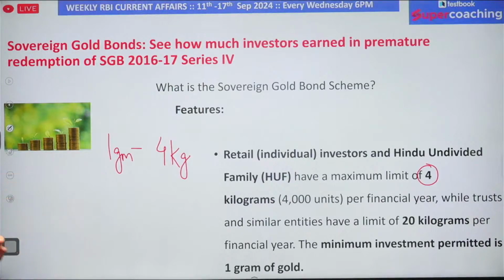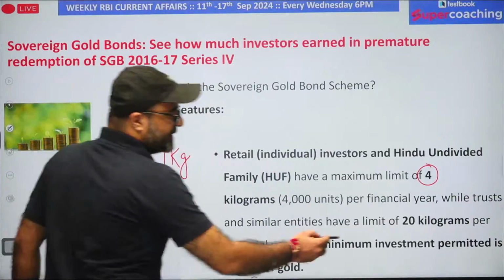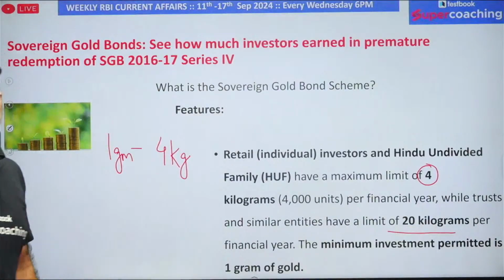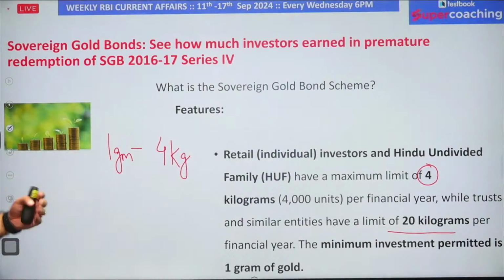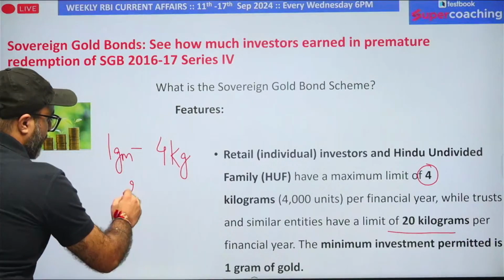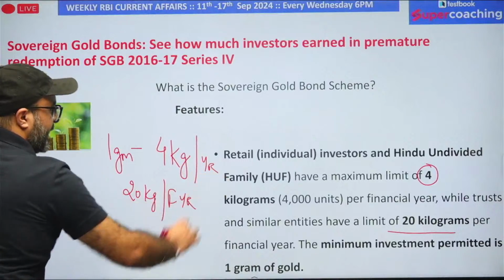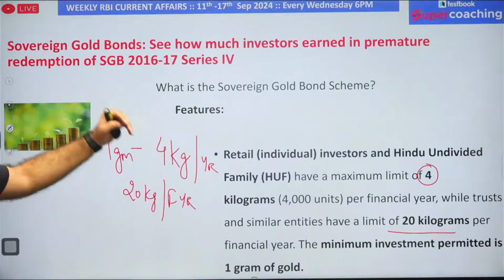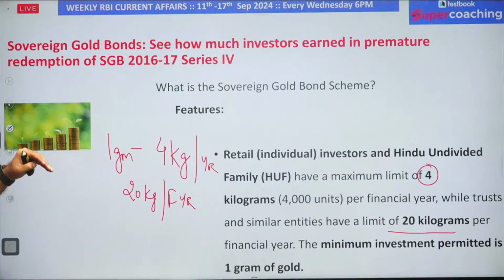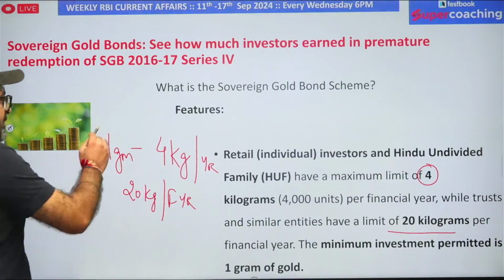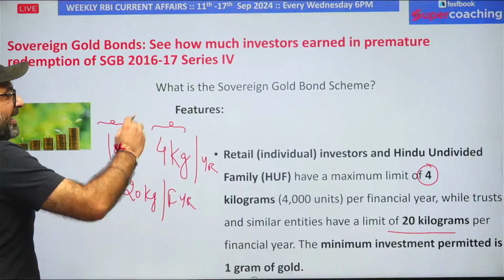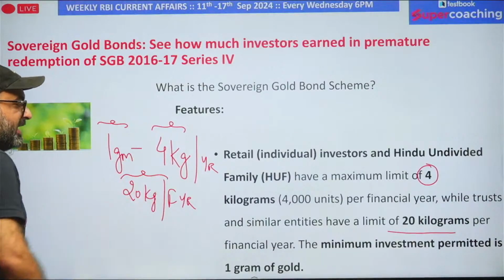But on the other side, a trust can purchase up to 20 kilograms of gold bonds. Now the question is, sir, for what time period is this limit? This limit is for 1 financial year. That means in 1 financial year, an individual can purchase from 1 gram to 4 kgs, and a trust can purchase from 1 gram to 20 kgs of gold. So the minimum investment in the sovereign gold bonds is 1 gram. Maximum by an individual is 4 kg, maximum by HUF is 4 kg, maximum by trust is 20 kg in 1 financial year.